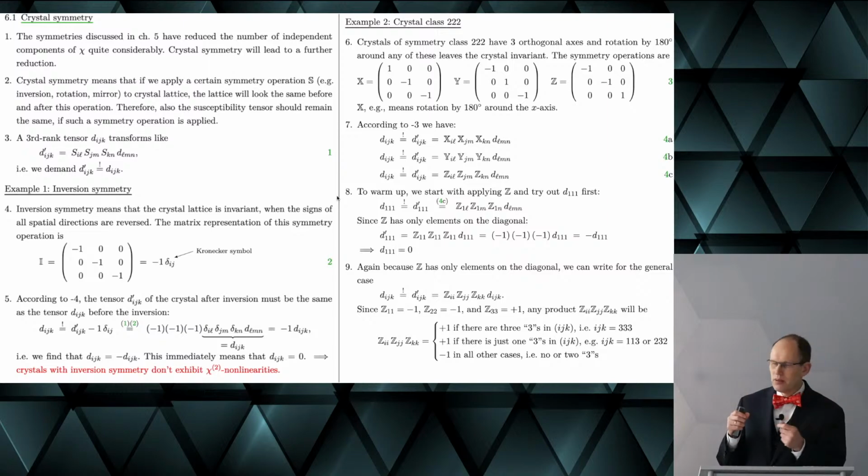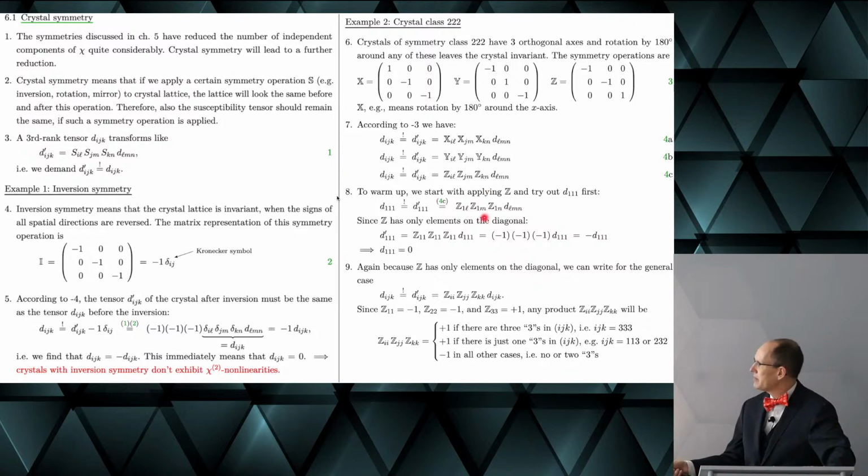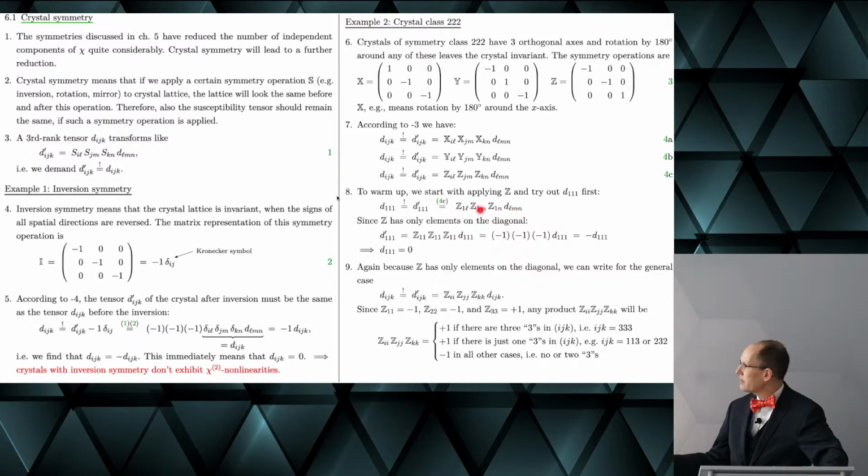Okay, in order to see how this can work, we start with a simple example. So we look at d_111, and we say that it must be equal to the rotated d_111, and here we have the respective matrices.